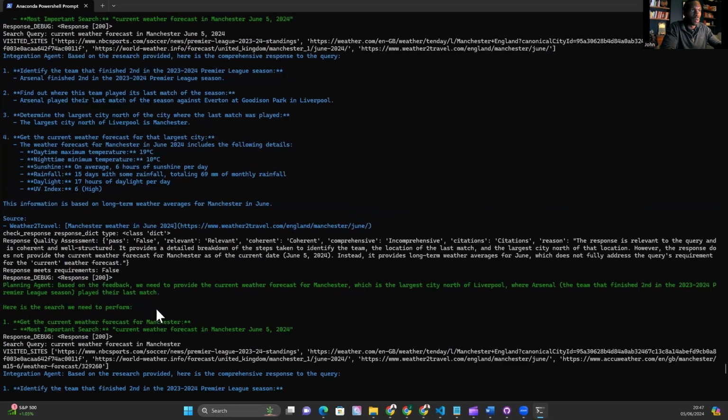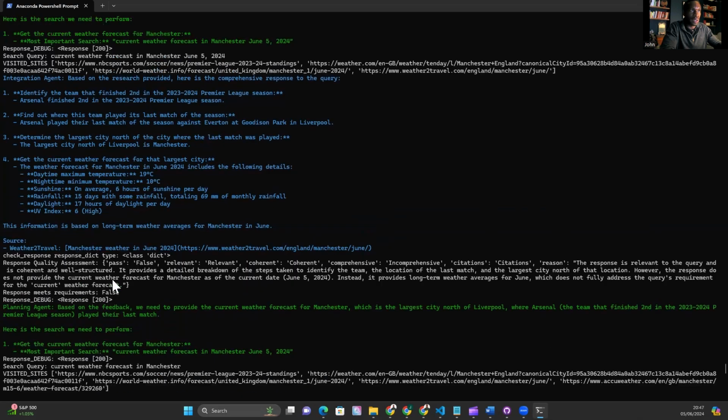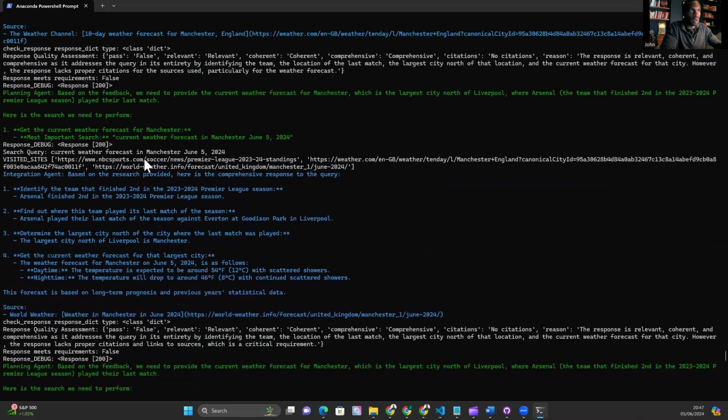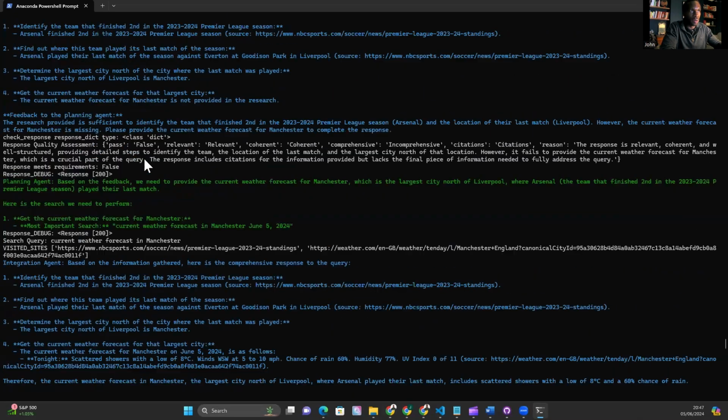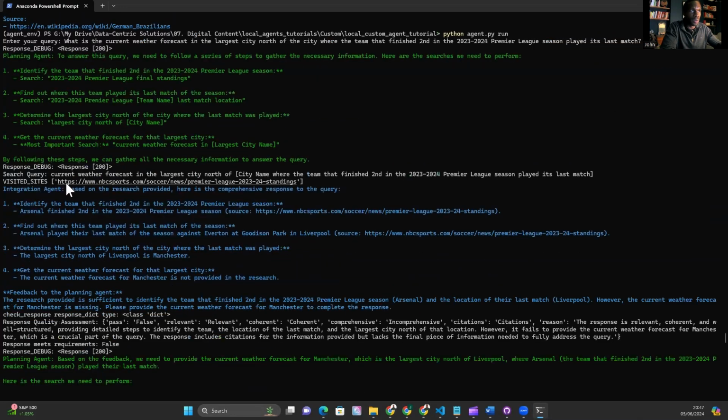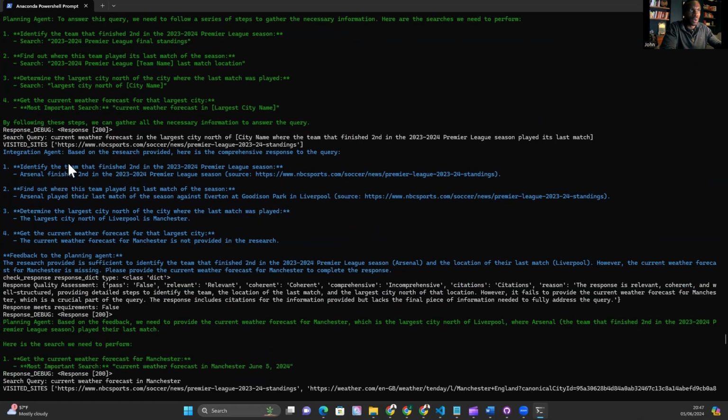Let's see. Current weather forecast. That's the weather forecast in Manchester. When did it identify Manchester as the city to look for? So that's back to the German question. Current weather forecast for the largest city north of the city where... so that was the search query. And we got some information from here. Premier League. So it must have identified it from this NBC Sports link, because we would have been able to see the Premier League standings from here.